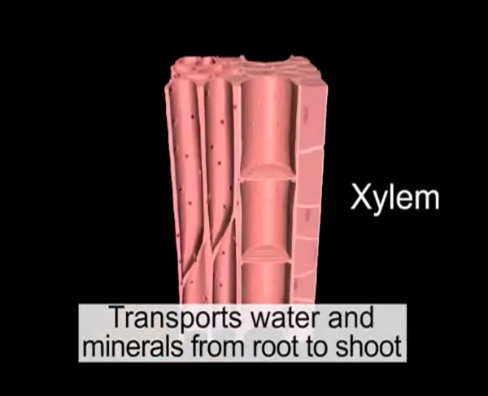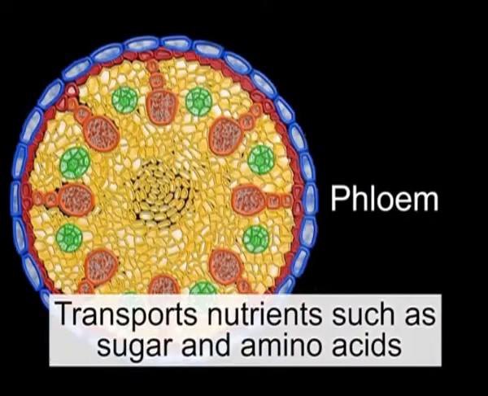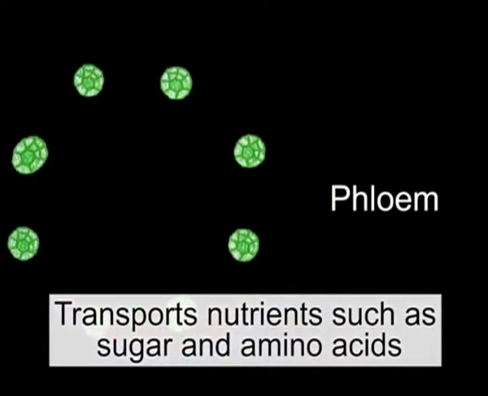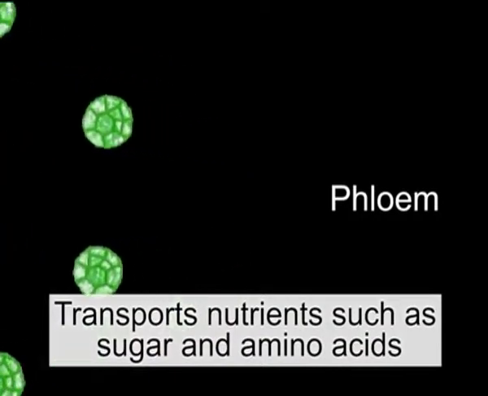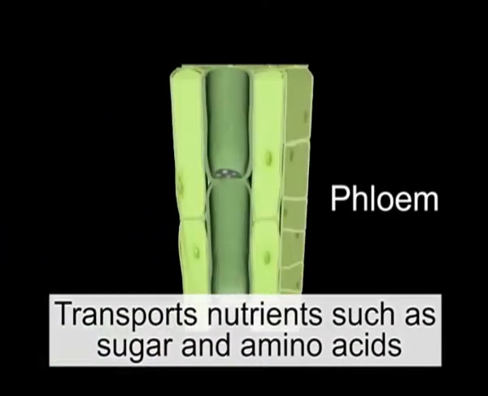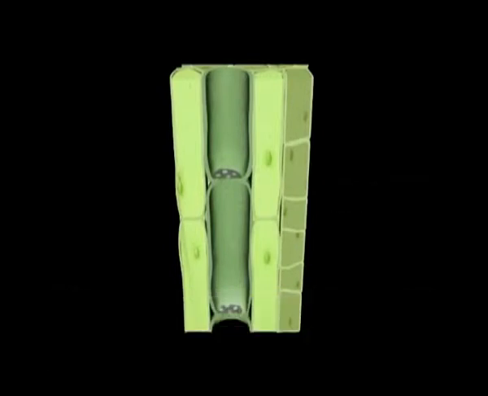Xylem transports water and minerals from root to shoot, and phloem transports nutrients such as sugar and amino acids from leaves and other production sites to roots, flowers, stems, and other tissues that need them.